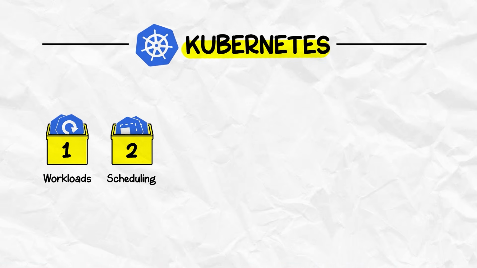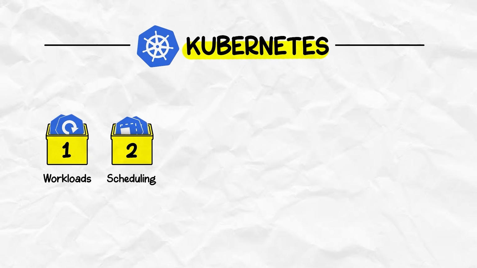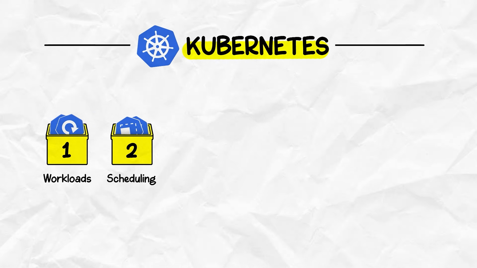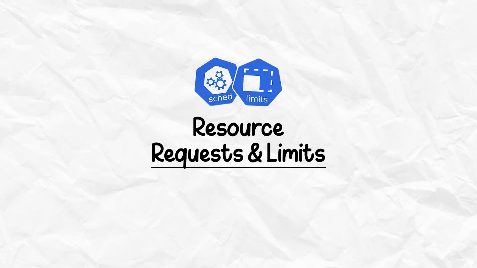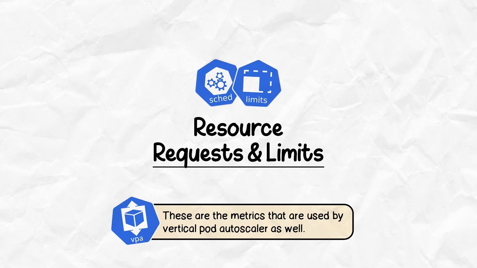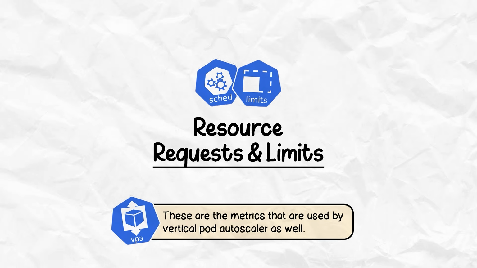Our bucket 2 is scheduling. Scheduling is basically how Kubernetes decides where your pod actually runs. Our first piece here is resource requests and limits. These are the metrics that are used by the vertical pod autoscaler as well.